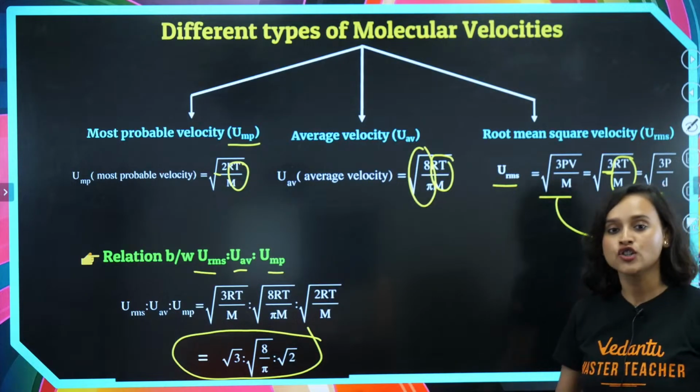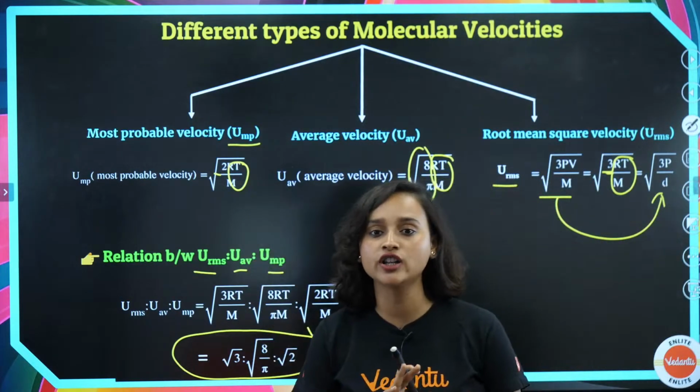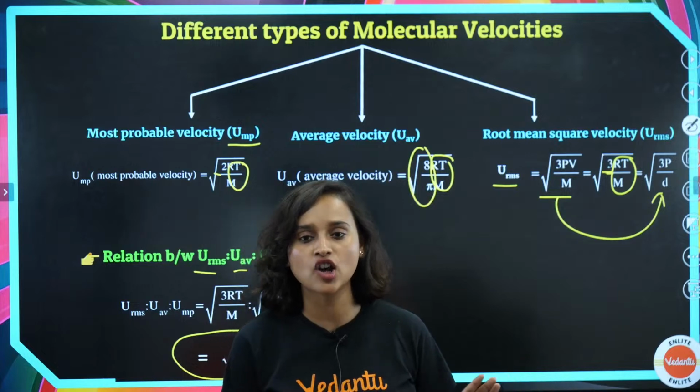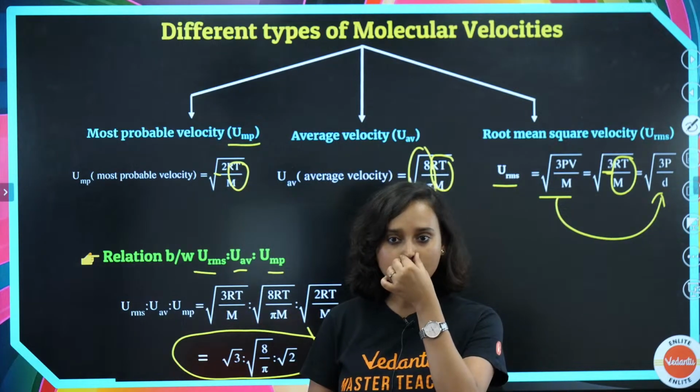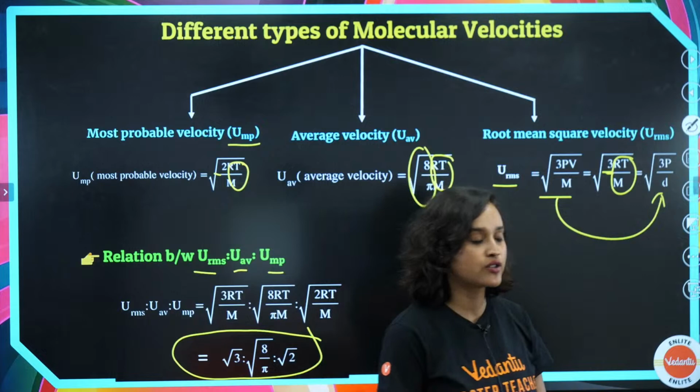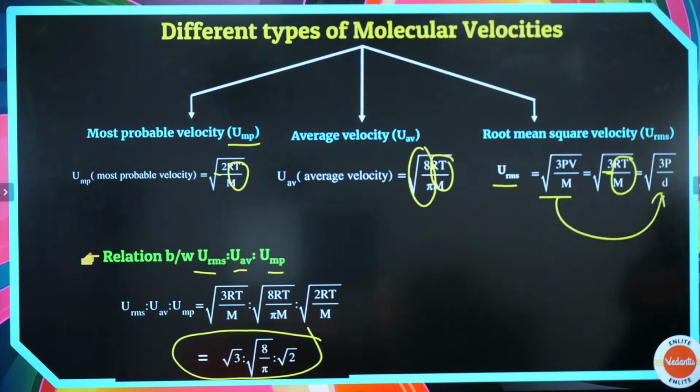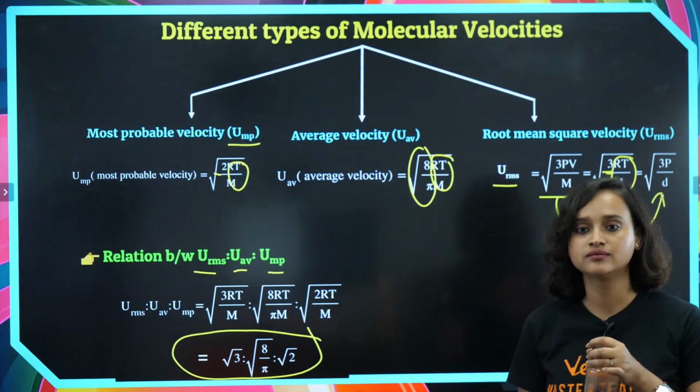Okay. So have we understood this? Different types of molecular velocity. Is this all clear? All clear? Is this all clear, guys? Any confusion here?